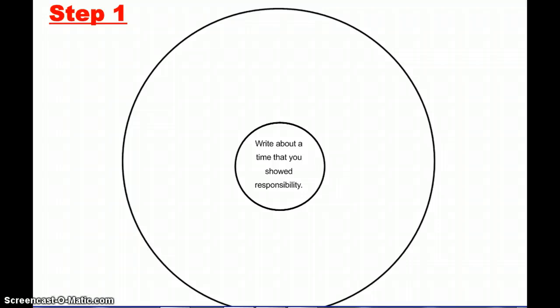And what do we see here? It's a circle map. And we are going to brainstorm in that circle map, right? So right now there are no right or wrong answers. I'm just going to come up with some things that come off the top of my head about times that I showed responsibility. Let's see. Once I took care of my neighbor's dog. I bet a lot of you have done that.